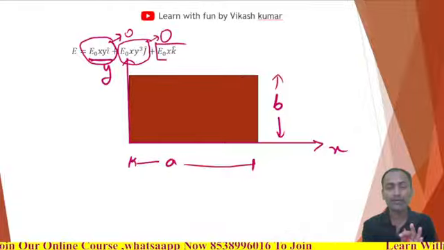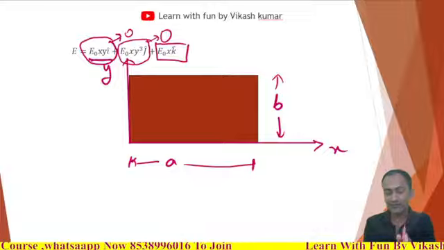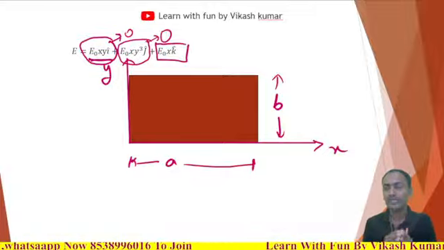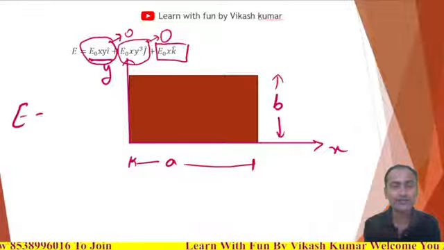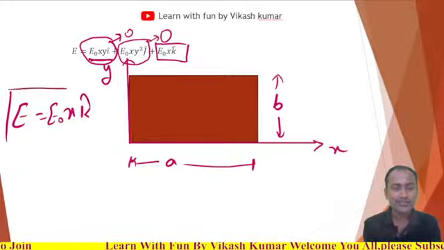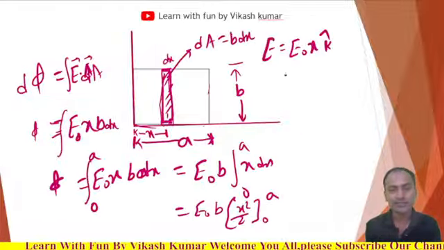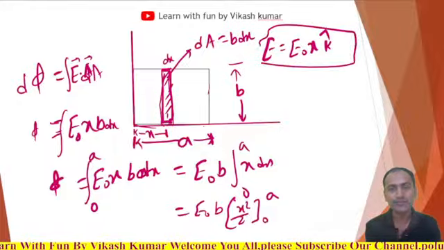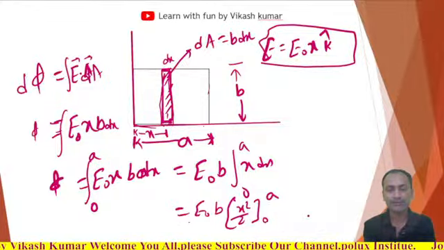And now we have the electric flux in the z direction. Now the electric field direction and the area vector direction are the same. In this case, how will you calculate it? The electric field is E naught into x k cap, and it is the same case we discussed before. The electric field was this and the area vector was this, so the answer will be exactly the same.